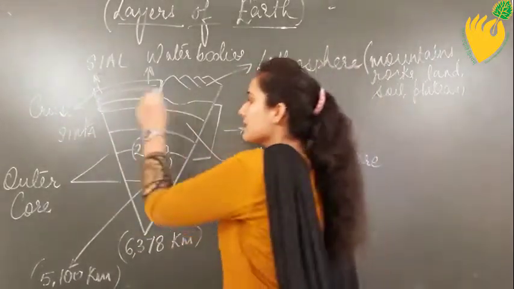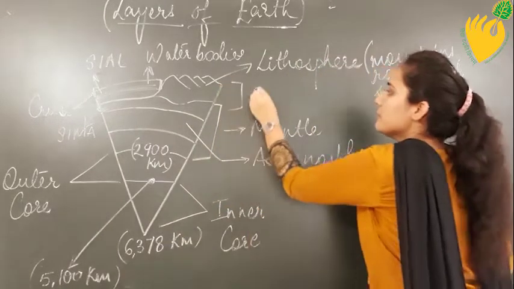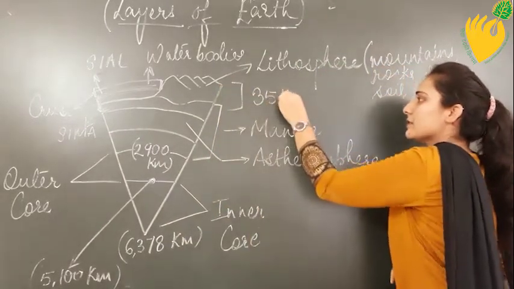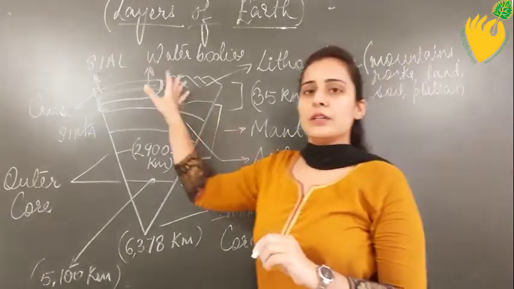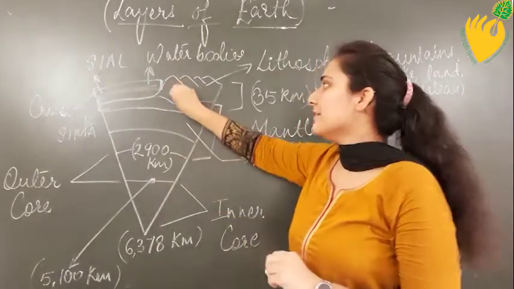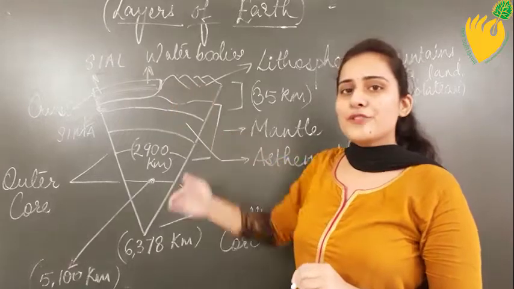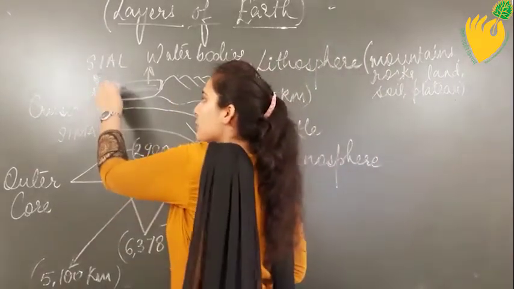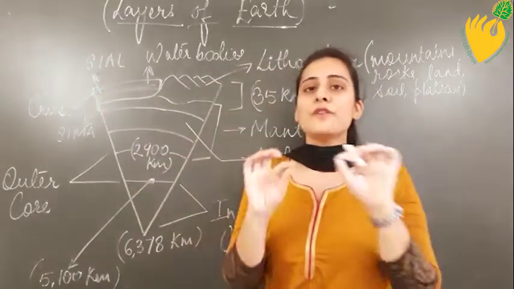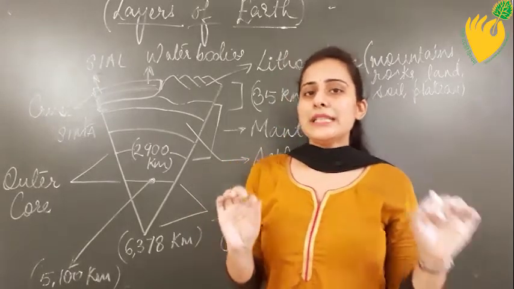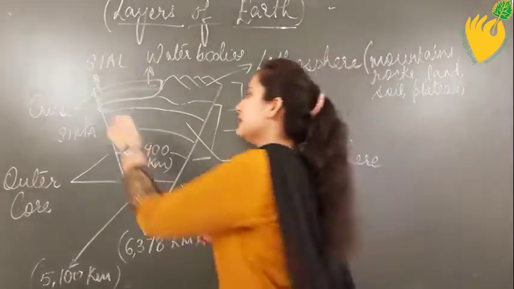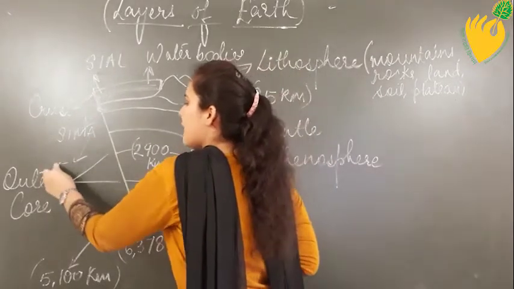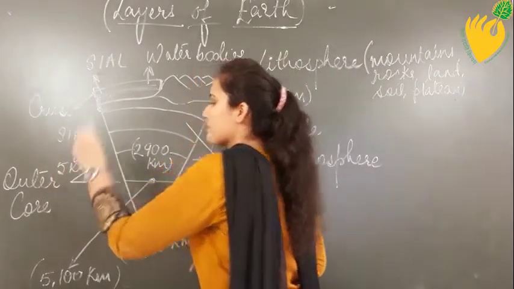So, the crust extends up to 35 kilometers in reference to continental crust, that is the landforms and the layer of soil and rocks beneath it. But the oceanic crust, that is the layer of crust which is present beneath the water bodies in the ocean bed, extends up to 5 kilometers.